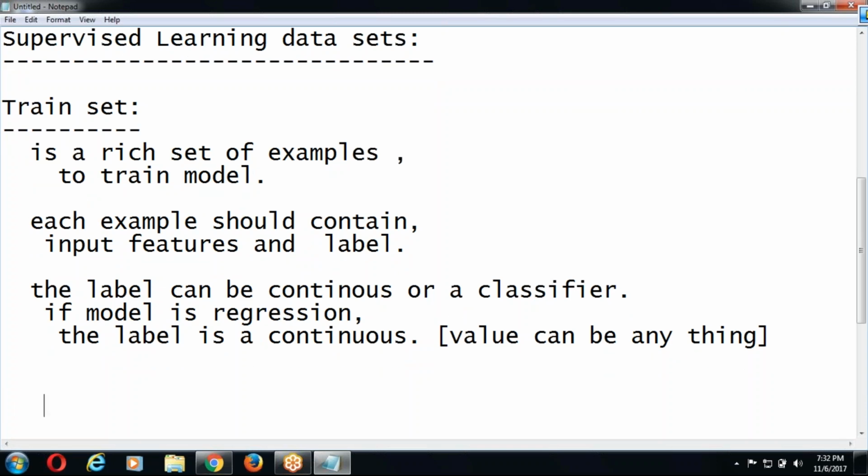But if I am asking you gender, sir, either M or F. Suppose my question is, tomorrow will it rain? Your answer can be yes or no, like this. If the target variable is any one of given options, then that is called classifier, right?